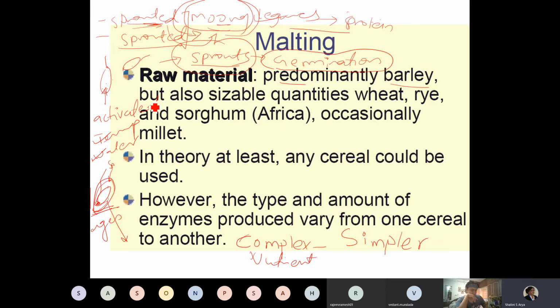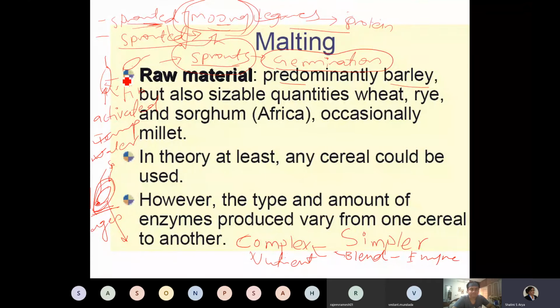In each of the cereals or grains or legumes, you know that there is an abundance of protein, carbohydrate, vitamins. But not only does this complex compound get converted into simpler form, it also becomes a blend, or a rich source, of enzyme. So when a person consumes these sprouts, it helps in improved digestion, and it also adds to the fiber. So there are lots of advantages of consuming germinated product.